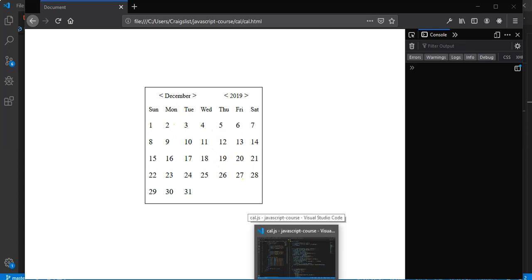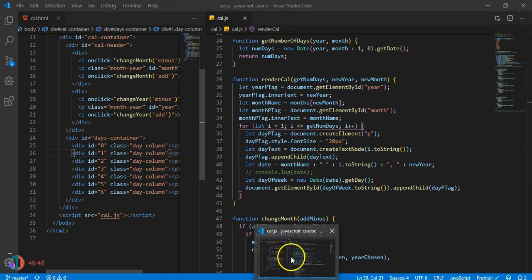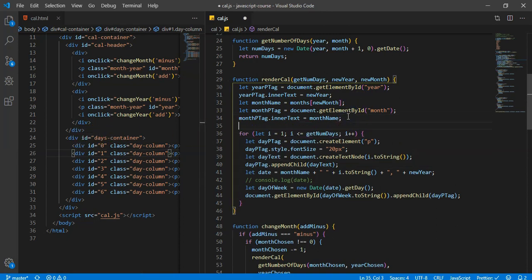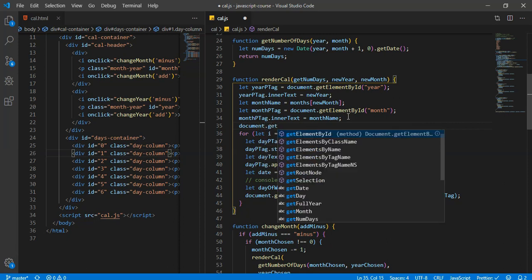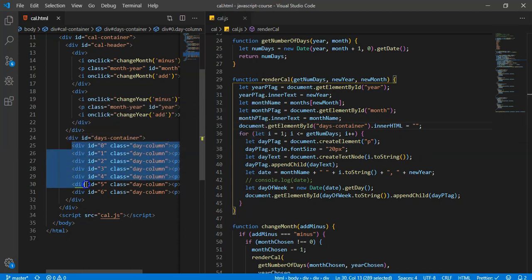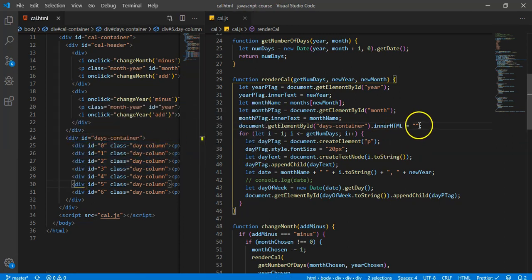So let's go back to our... Alright, so what we want to do is we're going to say document dot get element by ID days container dot inner HTML is equal to empty parentheses. Now this is really hacky, but what this is going to do is delete everything. Oh, you know what? So that won't work. Sorry. I apologize. Just ignore everything I just said.